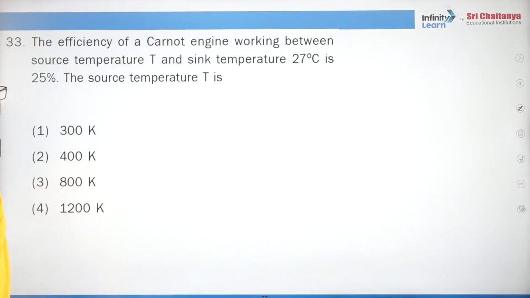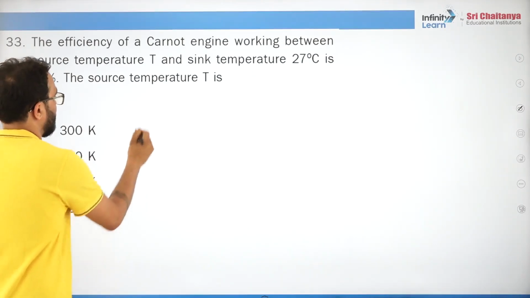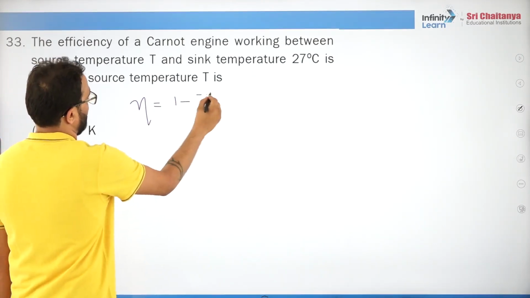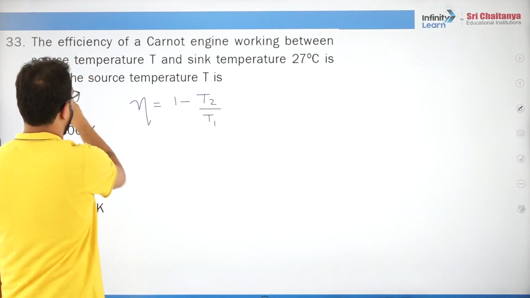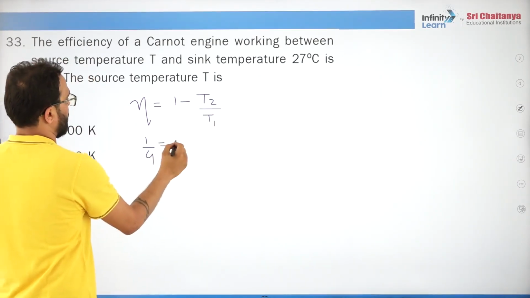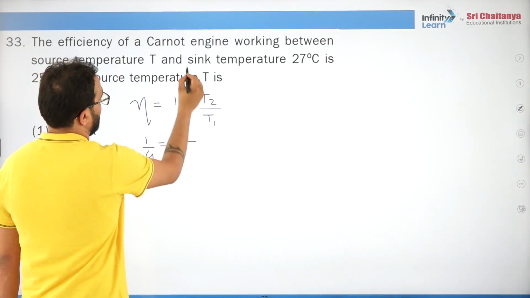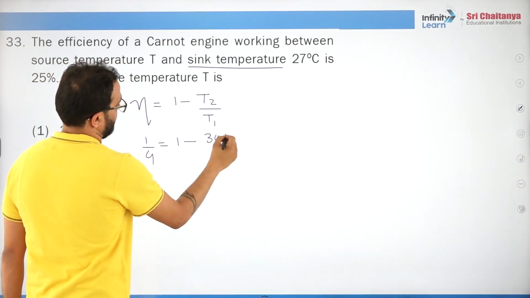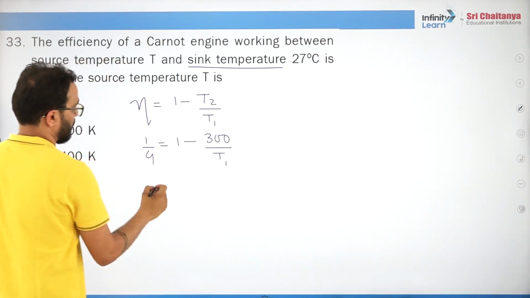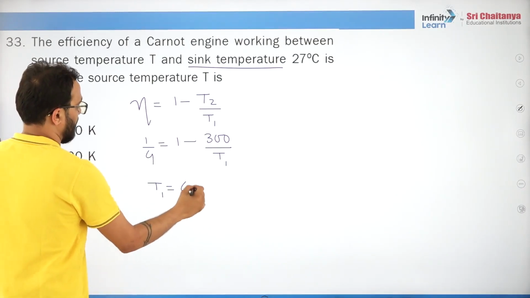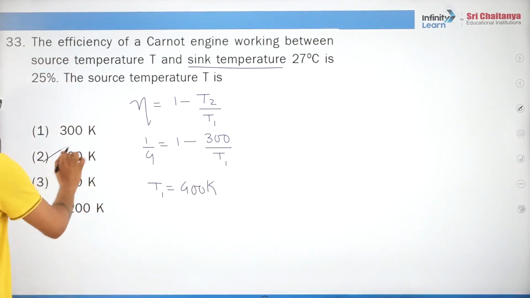Got it, students? Simple. The efficiency of a Carnot engine between source temperature T1 and sink temperature T2 is very simple. Use this formula, 1 minus T2 by T1. It is 25%, 1 by 4. 1 minus T2, sink temperature, that is 300 Kelvin, upon T1. So on solving you will get 400 Kelvin.